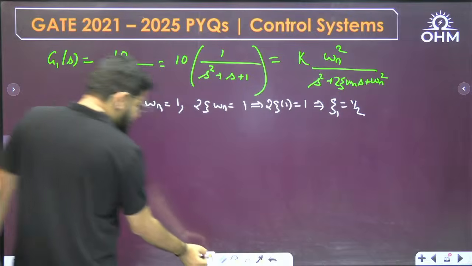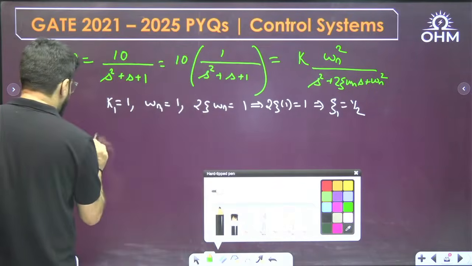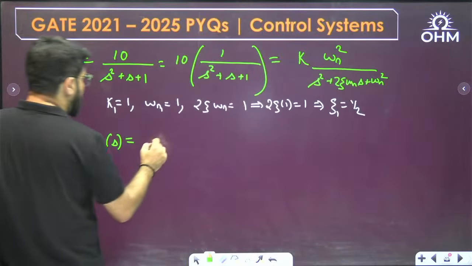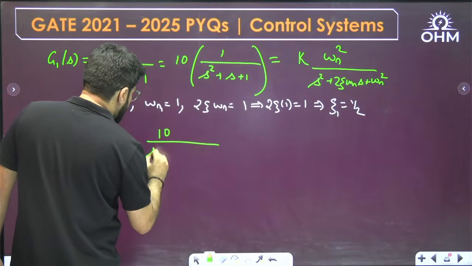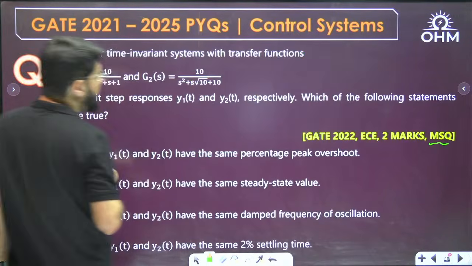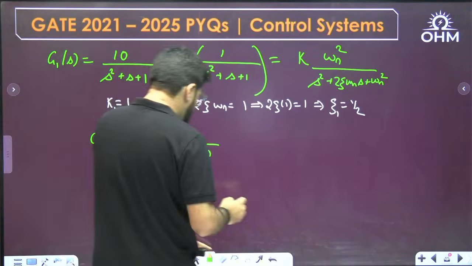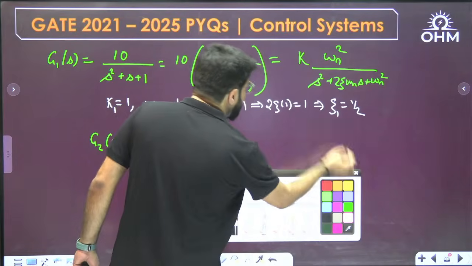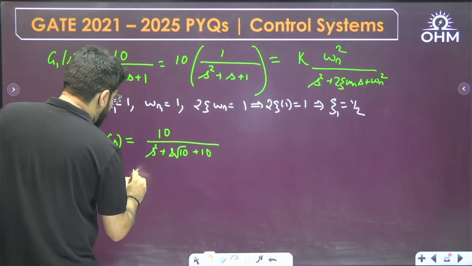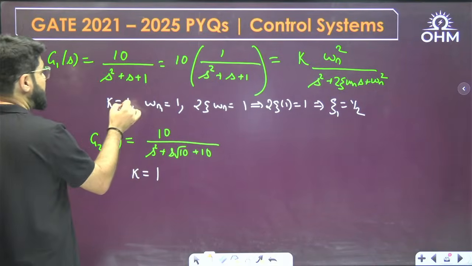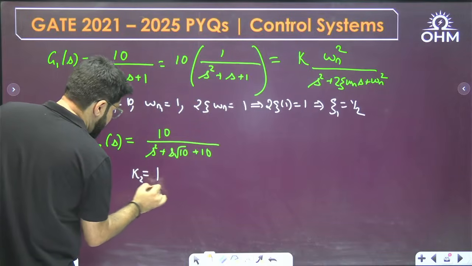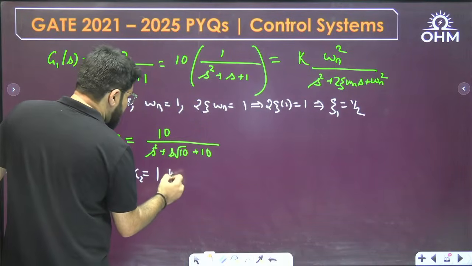Similarly, G2(s) is given to me. What is the G2(s) given? 10 upon s square plus s root 10 plus 10. When you compare this to the original transfer function, this is omega n square and this is omega n square. That means k equal to 1 here. In the previous case k was 10, I think I wrote 1, sorry. This is k equal to 1. Let's say this is k2. Omega n square is 10.